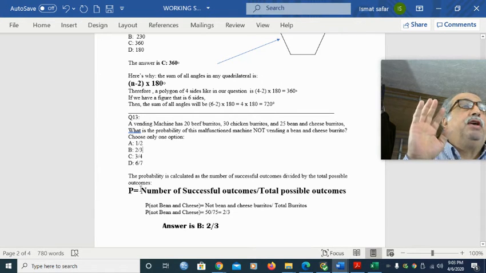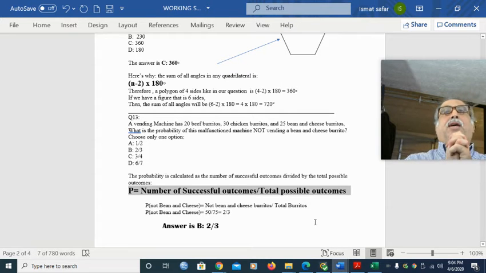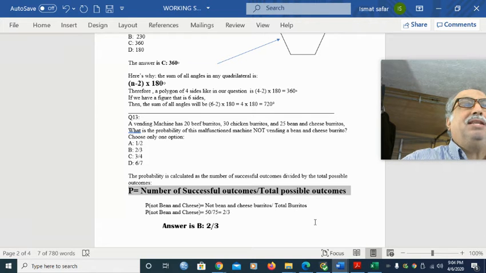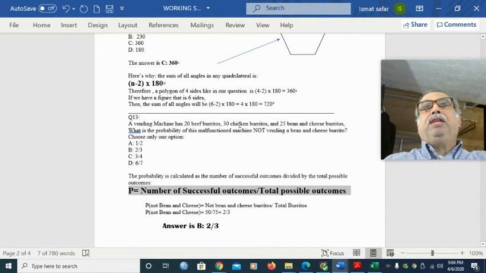Now, the formula here says: number of successful outcomes divided by total possible outcomes. This is the formula, okay? And that is the key in this question or most of the probability questions. Now, what do we mean by number of successful outcomes? Number of successful outcomes means, in this example, not vending a bean and cheese burrito, which means it's the outcome we need to be successful.